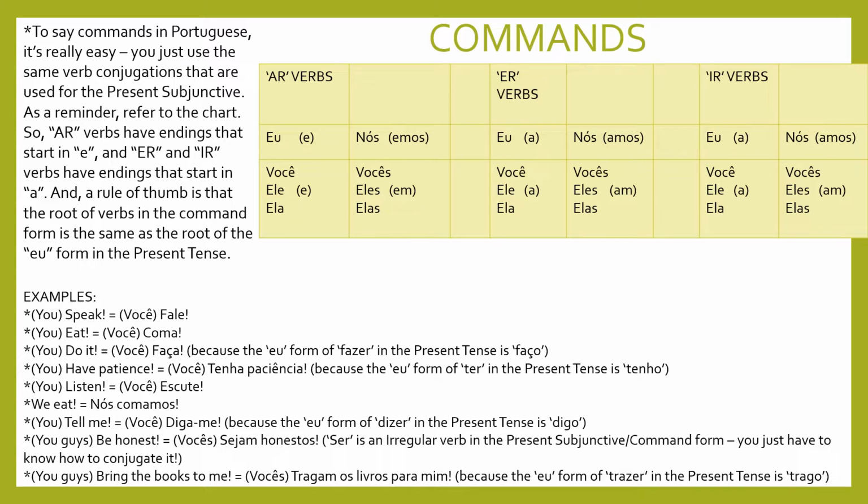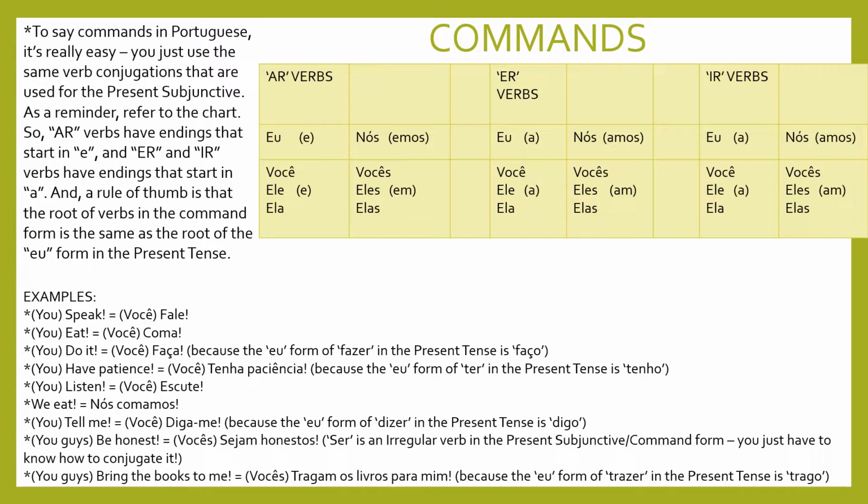To say commands in Portuguese, it's really easy, as I've written up here in the upper left. You just use the same verb conjugations that are used for the present subjunctive that we've already gone over. As a reminder, refer to the chart here on the right. AR verbs have endings that start in E, and ER and IR verbs have endings that start in A. As a rule of thumb, the root of verbs in the command form is the same as the root of the eu, the I form, in the present tense.